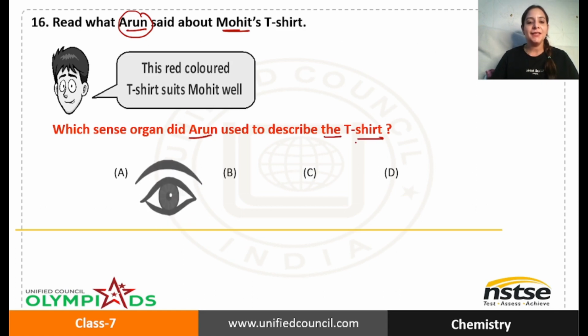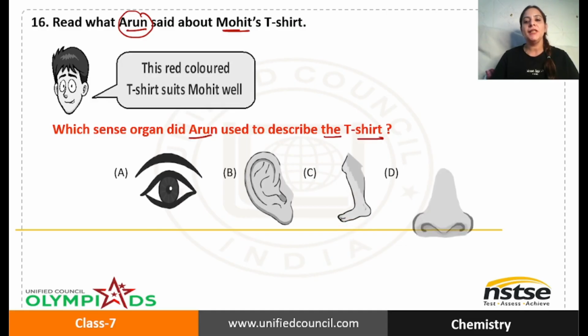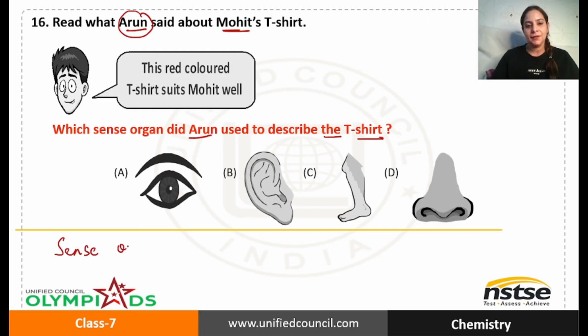And the option says option A, option B, option C and option D. So you have got four options. You have to tell me, students, which out of these four Arun used to see the t-shirt of Mohit and then complimented. So let me tell you something about sense organs. Do you know, students, what are sense organs? See, sense organs are the special organs which help you to sense things.